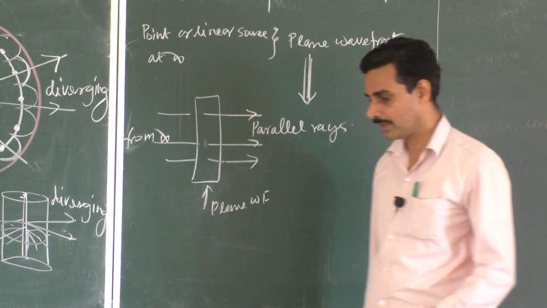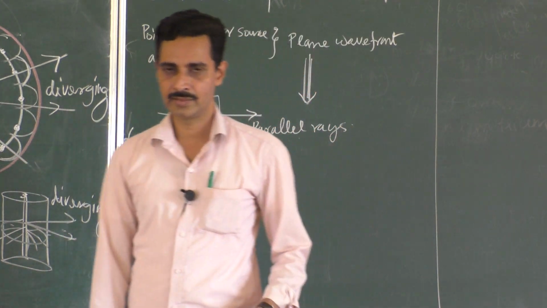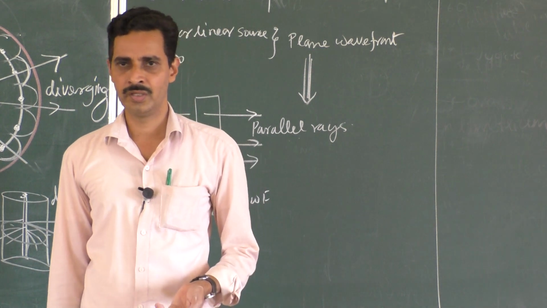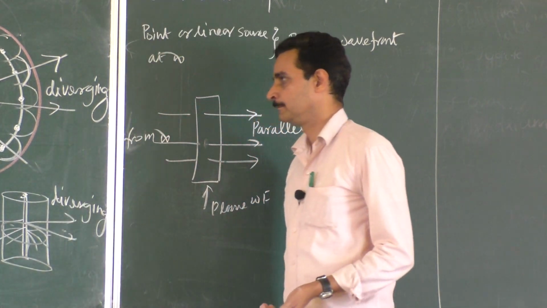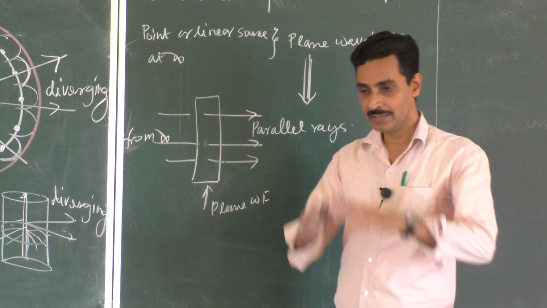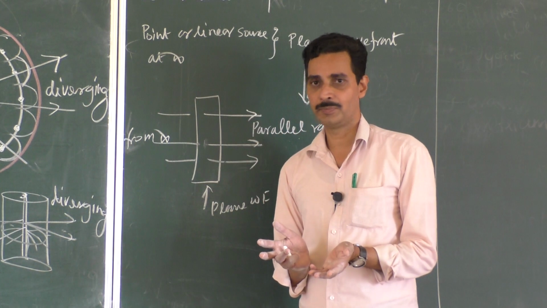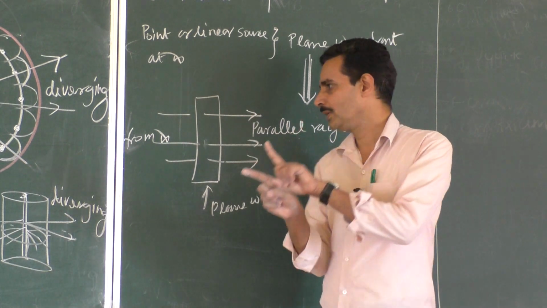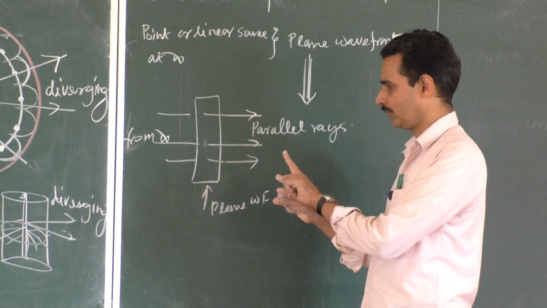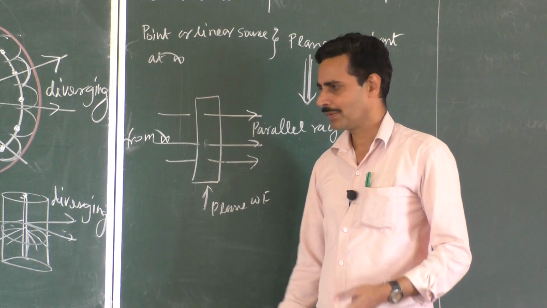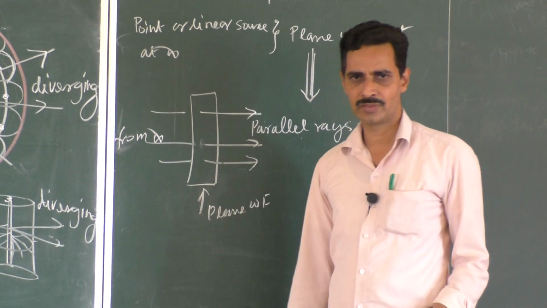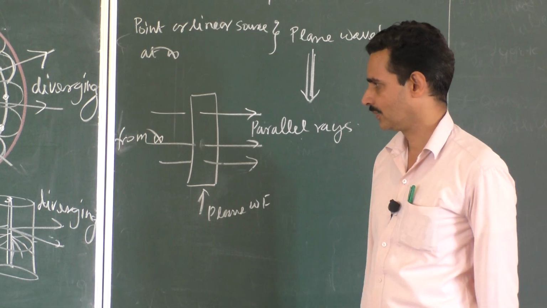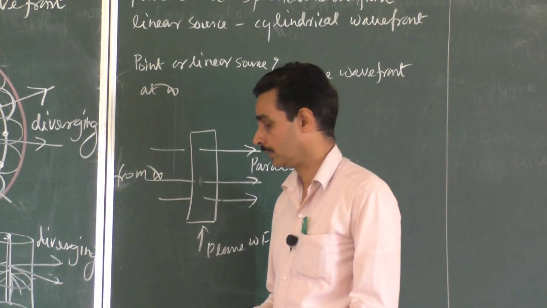So this is the idea given by Huygens. Huygens says that wavefronts travel in all directions, and they don't require any medium, and each point on the surface of the primary wavefront acts like a secondary source, and any normal drawn to the surface of the wavefront gives the rays. And such a type of source of light gives such and such a wavefront. So all these ideas were given by Huygens.